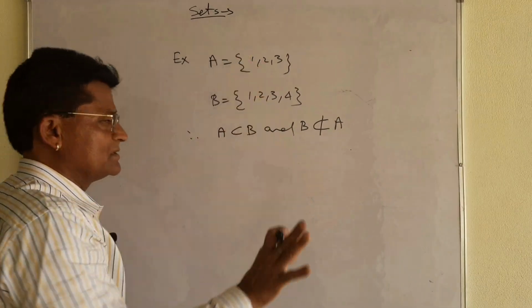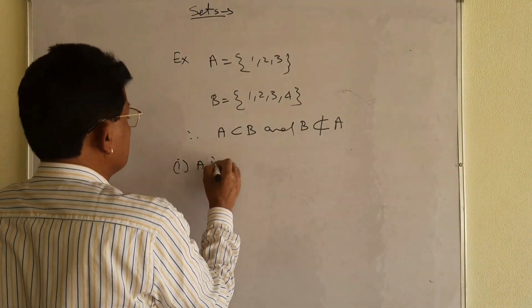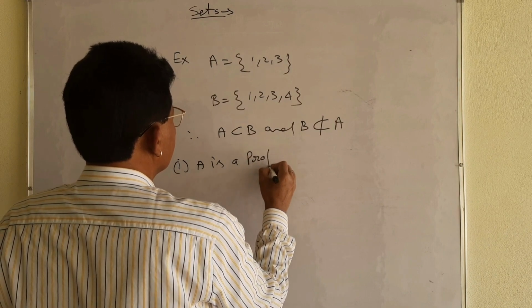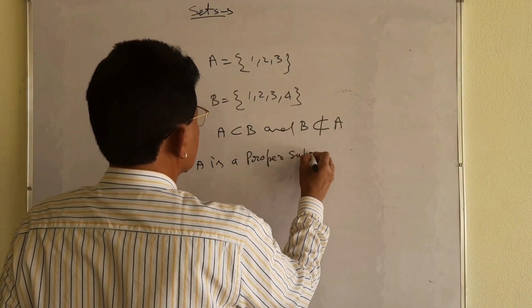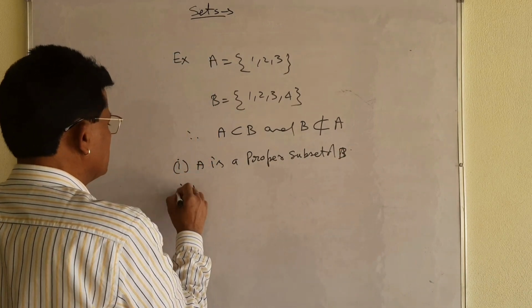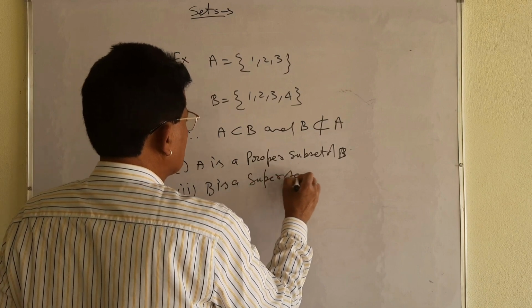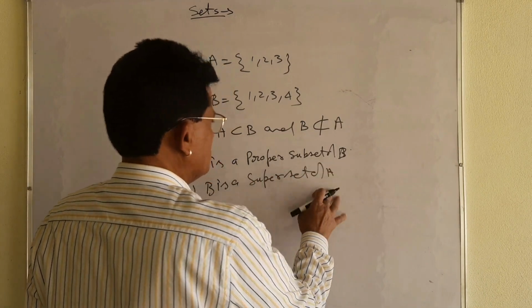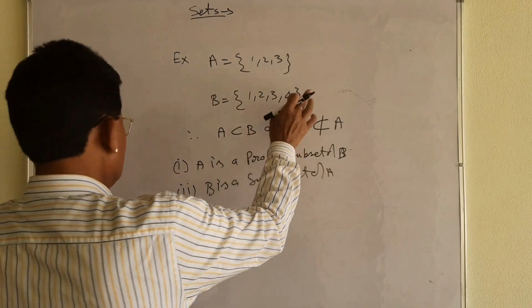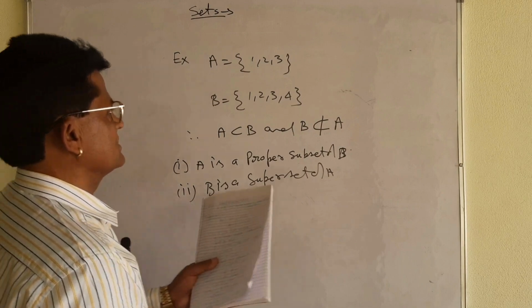B is a superset of A. I have given two conditions; if you want to write, write them down: A is a proper subset of B, and second, B is a superset of A. That is why you should be clear. Although B is not a subset of A, I have given here each and everything. Okay, let me take the singleton set now.